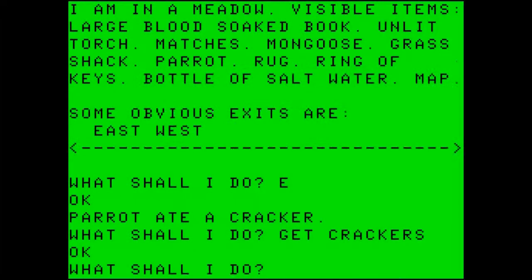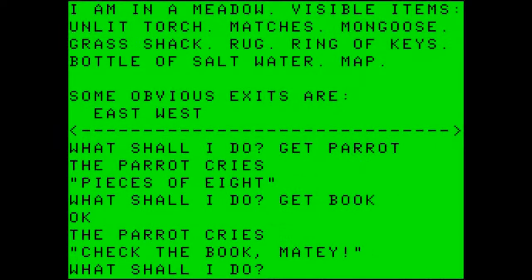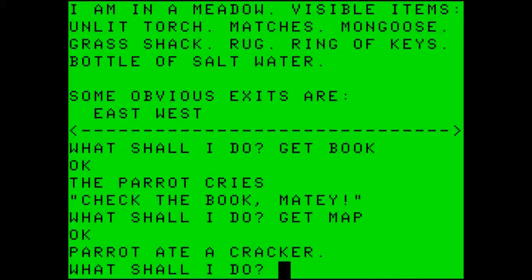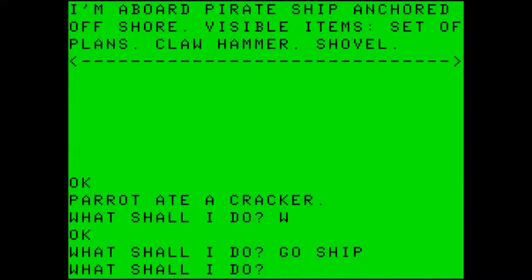Let's get the crackers. Get the parrot. Get the book. Get the map. And then go west again. Go to the ship and do an inventory.